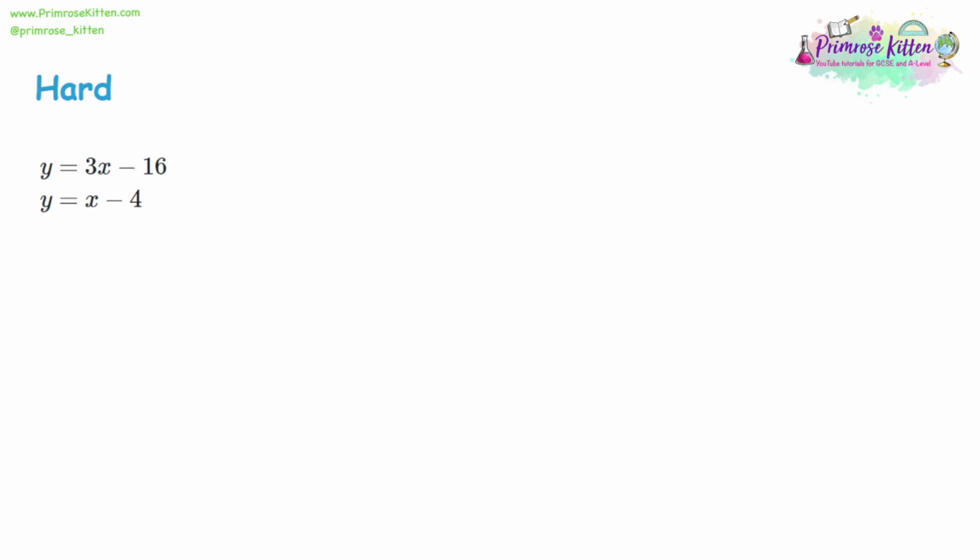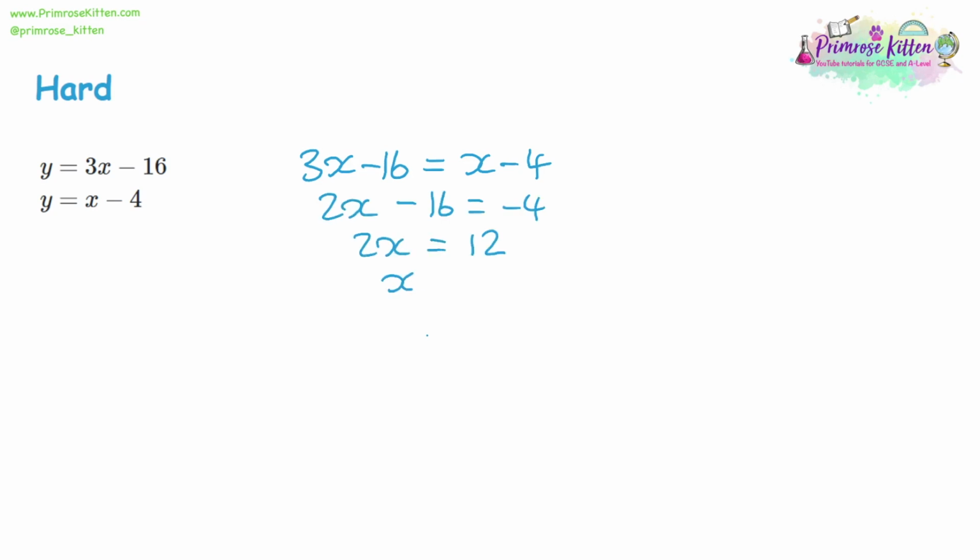So if we're saying that y is equal to 3x minus 16, and y is also equal to x minus 4, then we can make them equal to each other because they're both equal to y, so they should be equal to each other. So we can solve this equation. We can take x away from both sides, we can add 16 to both sides, and we can divide both sides by 2. And so now we know that x is equal to 6. So now let's substitute. If y is equal to x minus 4, and we know that x is equal to 6, y is equal to 6 take away 4, so that will be equal to 2.